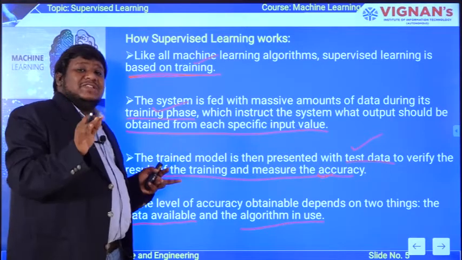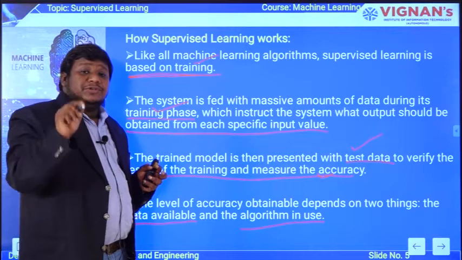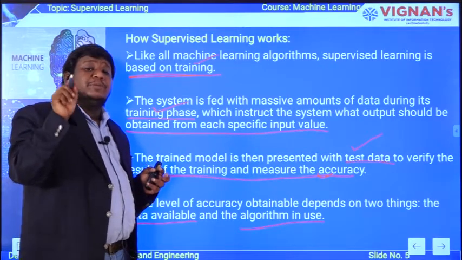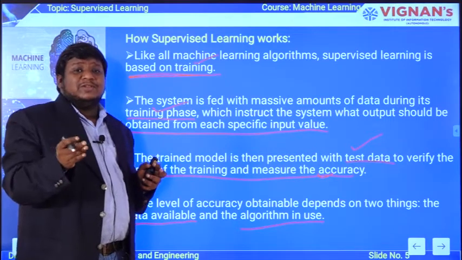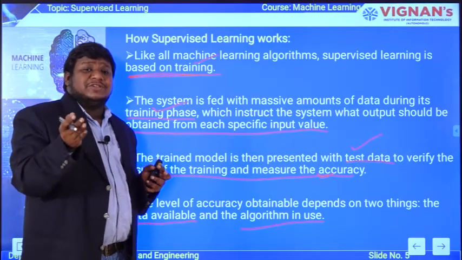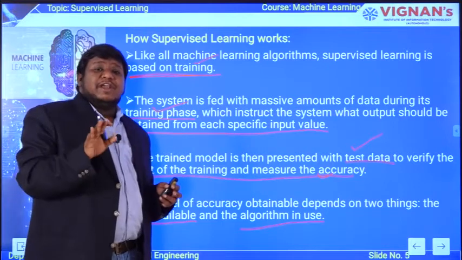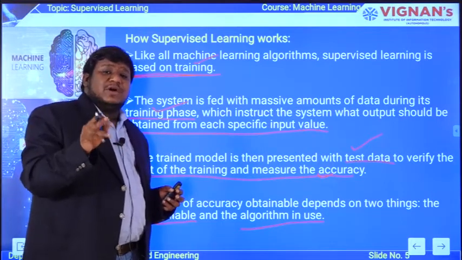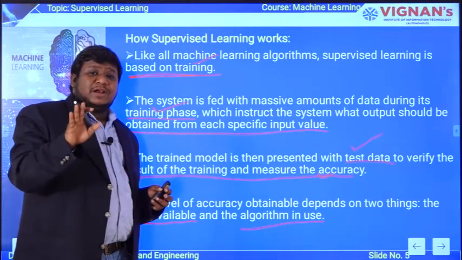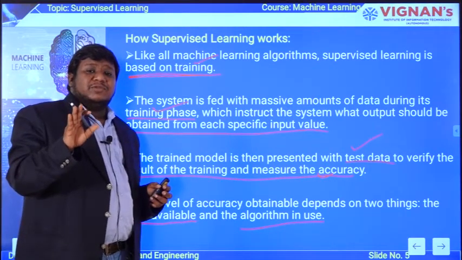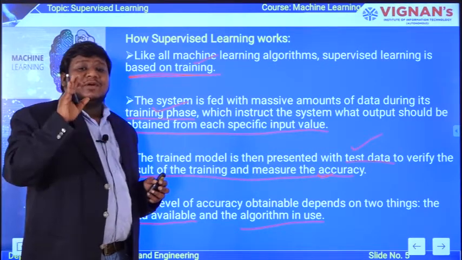Then to test the performance, you take a test data, implement it on the model which you have developed, observe the output values, and assess the accuracy of your machine. Of course, the last point is that whenever you work with these algorithms, keep in mind two things: your data should be very particular and perfect, and the algorithm you use should match the data. Then only you can get a good result.